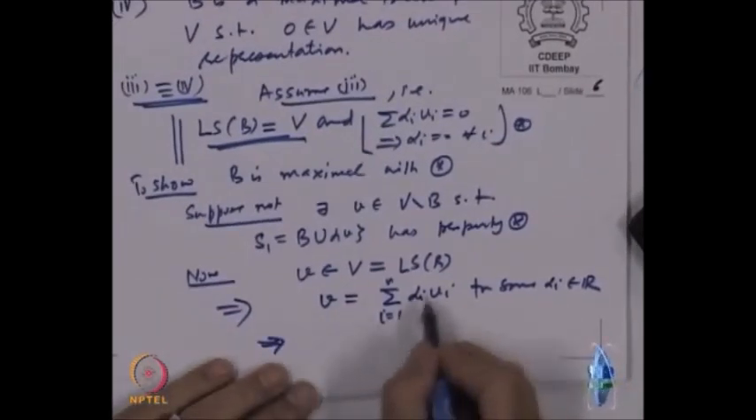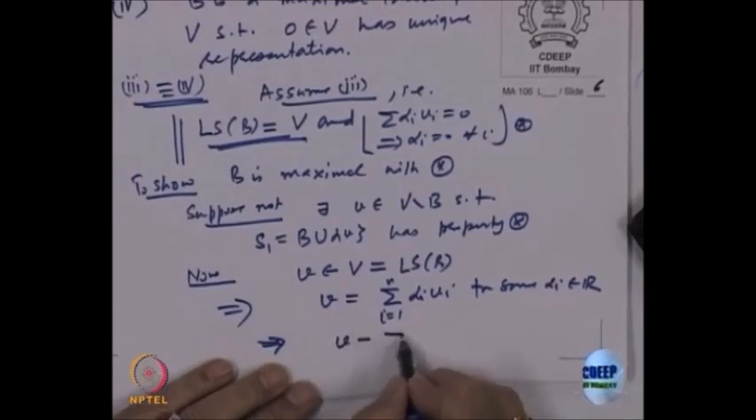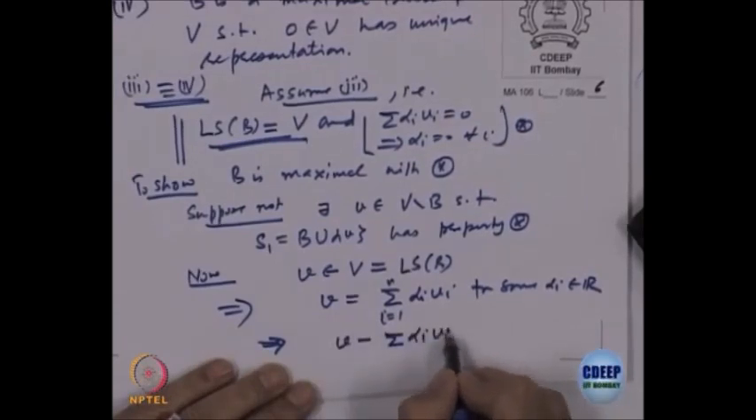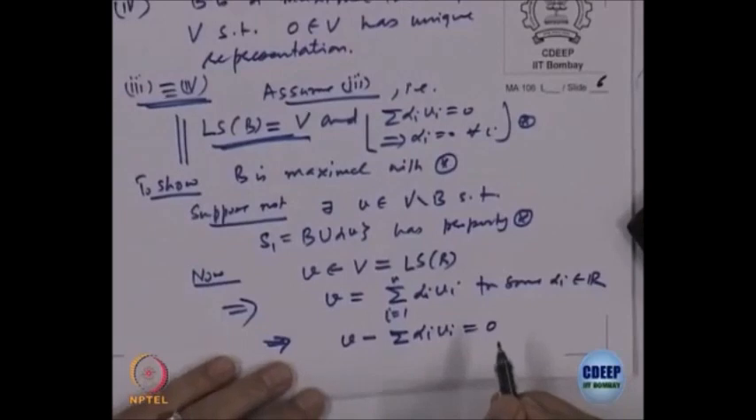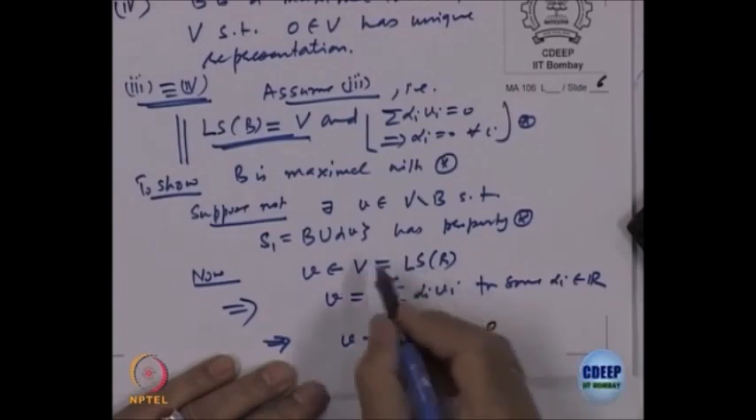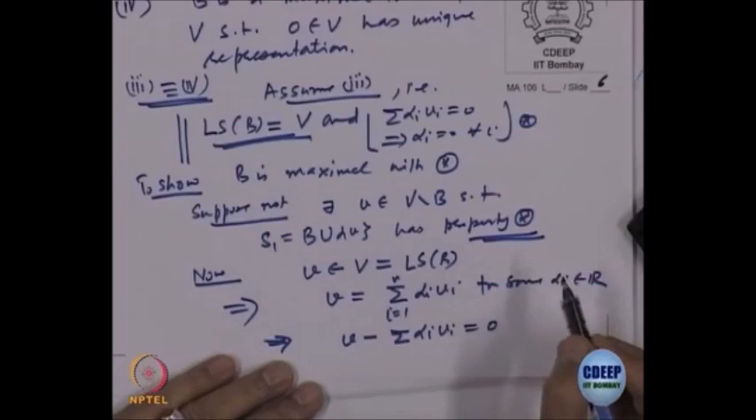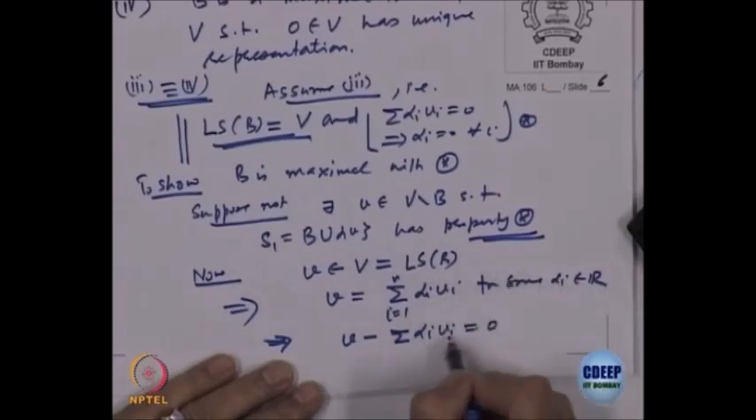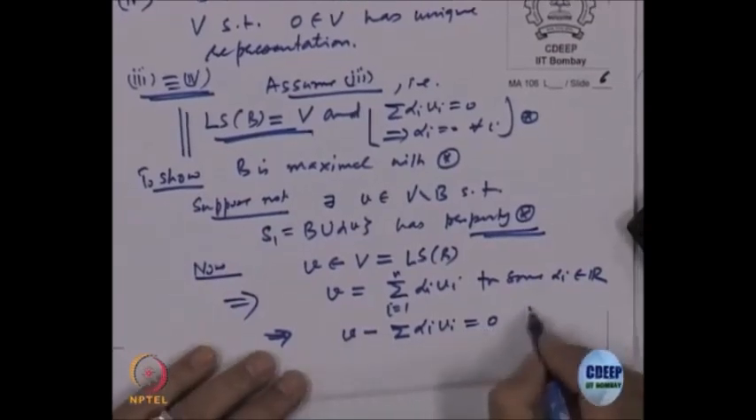That means again take everything on one side. So, V minus sigma alpha I V I is equal to 0, right. So, here is 1 multiplied by V plus something that is equal to 0. That means what? 0 does not have unique representation, right. So, this property star is contradicted. We said this should have the property, but we have written a linear combination equal to 0 where not all coefficients are 0. So, not possible.